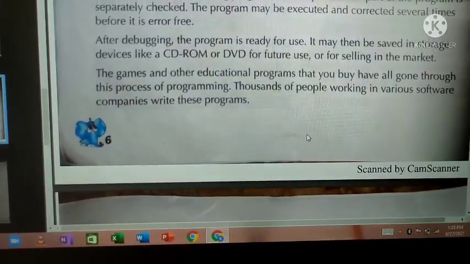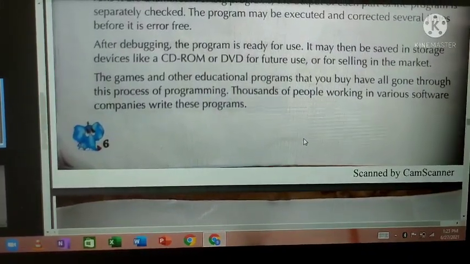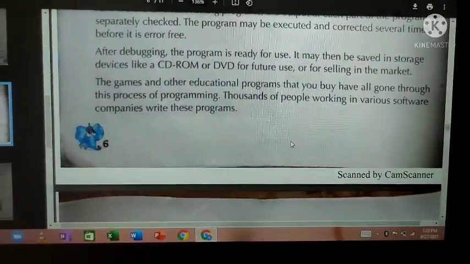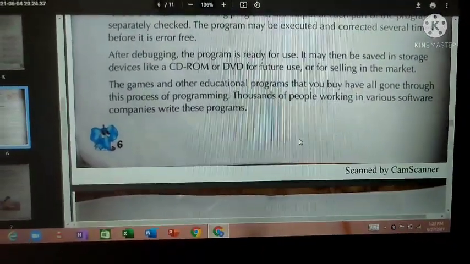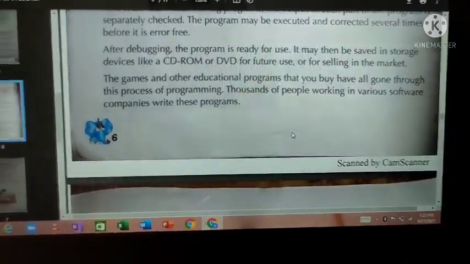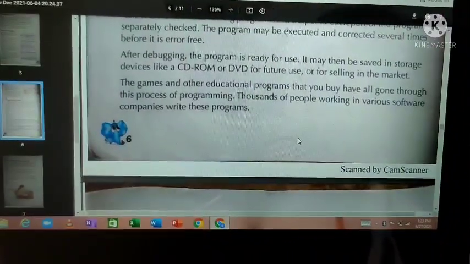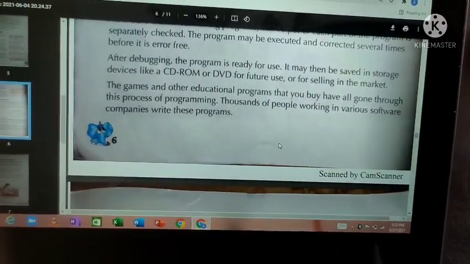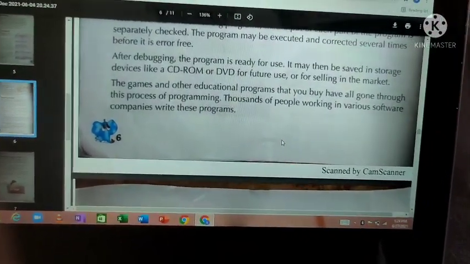It may then be stored on storage devices like CD-ROM or DVD for future use or for selling in the market. This is so important. You have written a program. Using that program, some operations can be performed by a computer, for example playing video, doing calculations, playing games. The games you are playing now are also nothing but a set of programs. According to the program, the game works. You are moving forward, you are jumping in a game, you are using the car to move forward and backward, you use the car to rotate. All those are done using programs only.